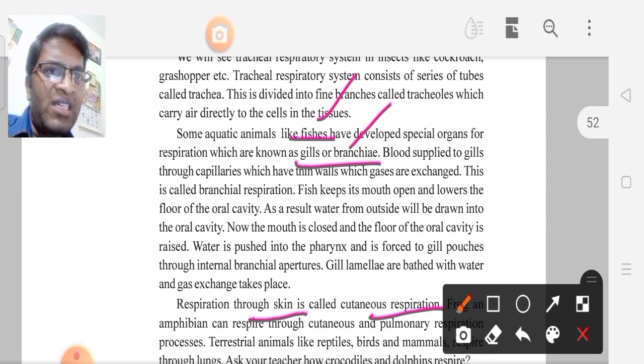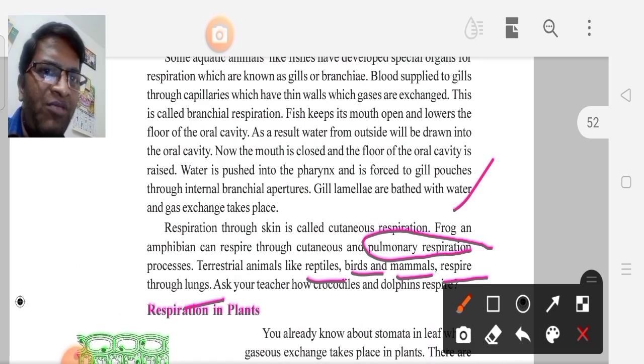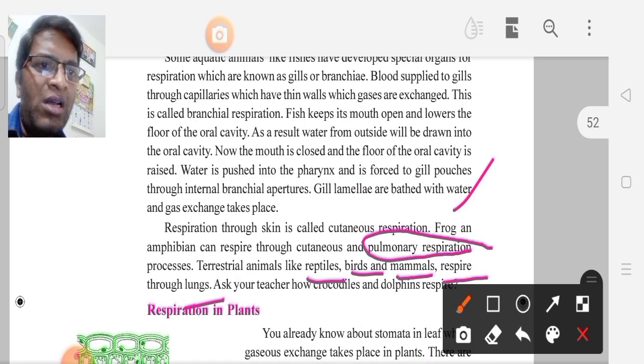That is why it is called branchial respiration. Suppose the respiration takes place by the skin, we call it cutaneous respiration. So in frogs, what type of respiration takes place? In frogs, respiration takes place by the cutaneous and pulmonary. But in reptiles, birds and mammals, respiration takes place by the lungs.